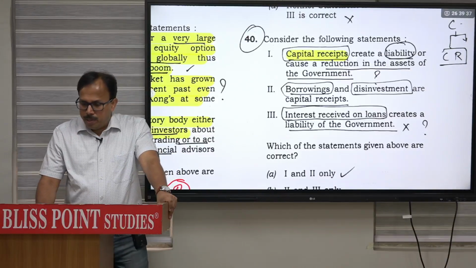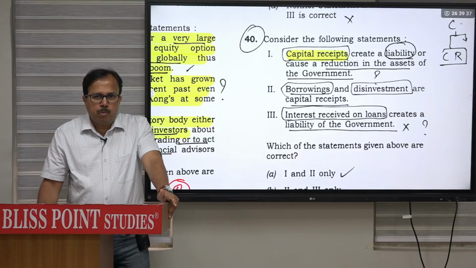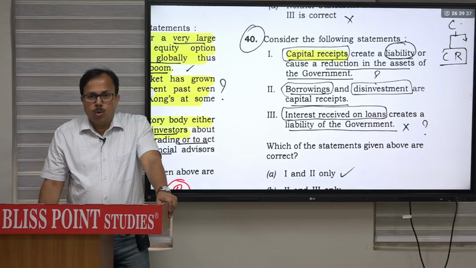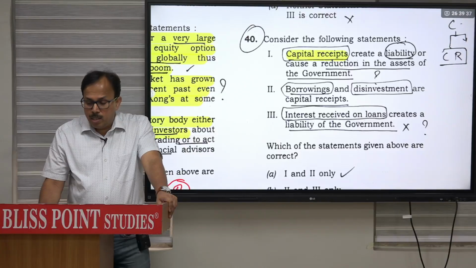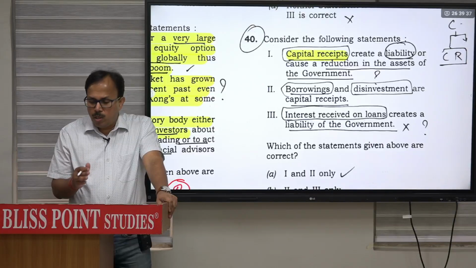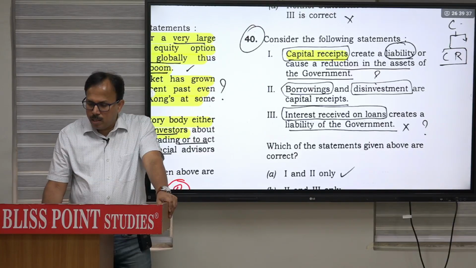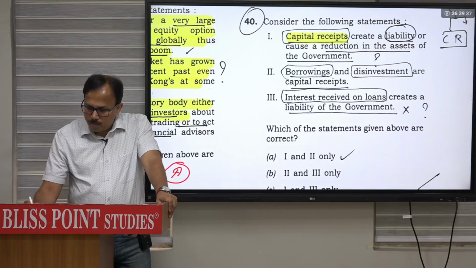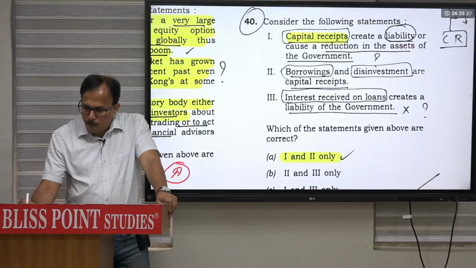Borrowing and disinvestment are capital receipts. If you know the example of what are the capital receipts in the government budget, from there you can answer. Interest received on loans create a liability of the government. Interest received on loan, government is receiving interest on the loan. So interest on the loan you don't have to repay it, so there is no liability. So third is incorrect. Which of the following are correct? 1 and 2. 40A. 1 and 2. क्लियर?